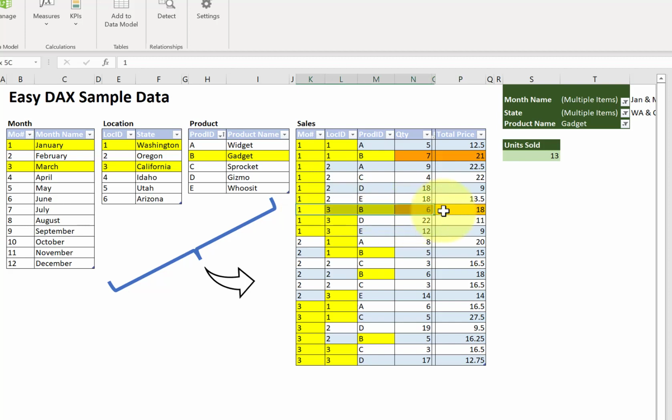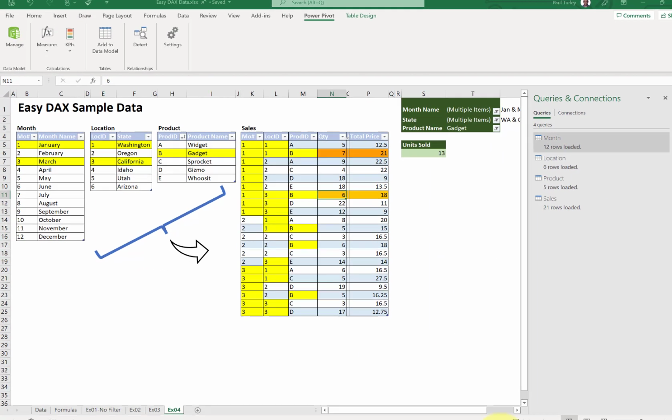Here we have a row that qualifies, but we don't have any rows in the month of March that meet the same criteria. Therefore, there are only 2 rows in the sales table that meet that criteria, which means that the filter context of the sales table is that row and that row. 7 plus 6 is 13. Okay, done with that. Let's move on to the next concept.